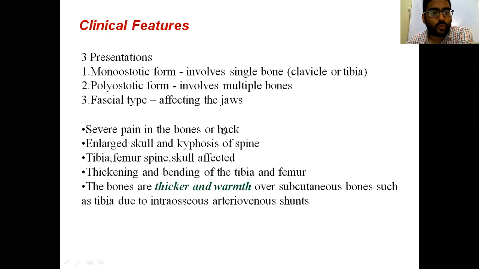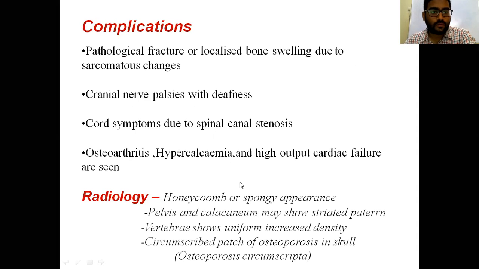Severe pain in the bones and back is seen during the osteoclastic stage, along with enlarged skull and kyphosis of the spine, and thickening and warmth over the bones due to the hyperdynamic state. Complications include pathological fractures, cranial nerve palsies with deafness due to closure of the cranial nerve foramina inside the skull, and cord symptoms due to spinal cord stenosis, and osteoarthritis due to deformities.